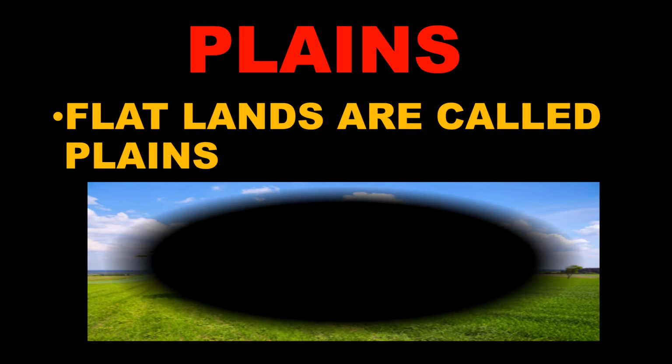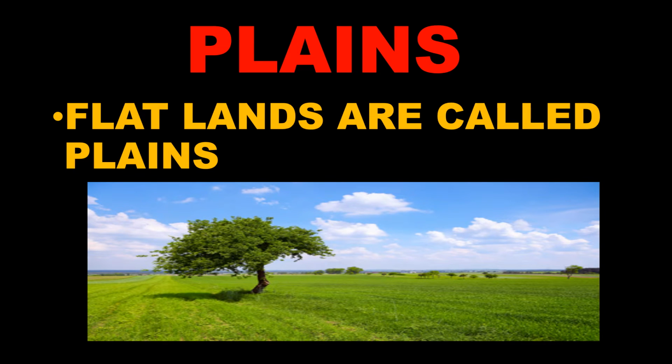Now the first landform that we are going to study is plains. What are plains? They are flatlands. Flatlands are called plains. It means there is no hill, no mountain. The land is flat. So what do we call a flat land? We call it plains.